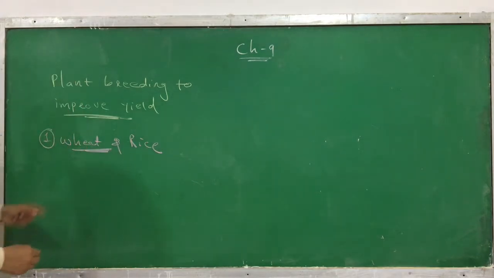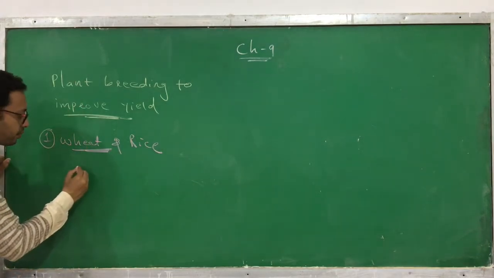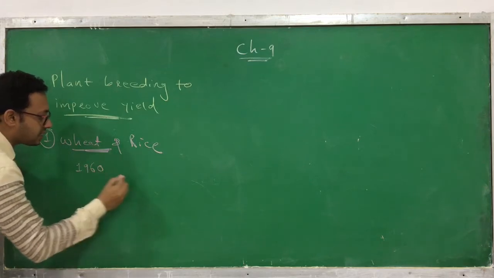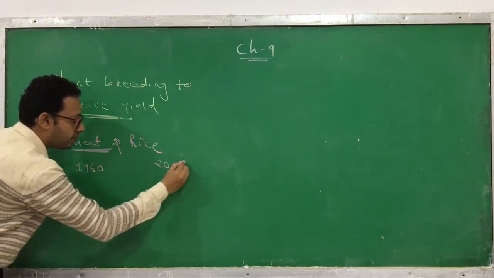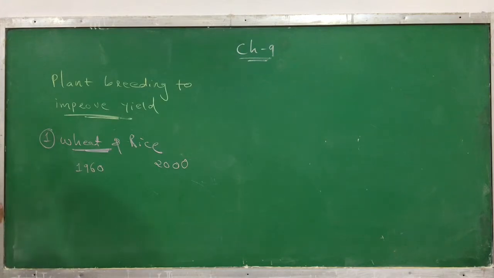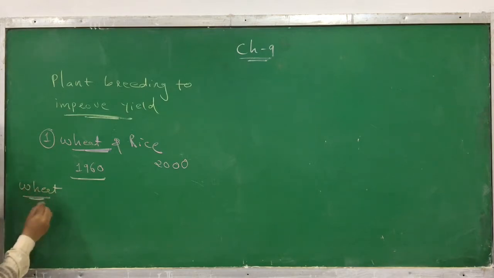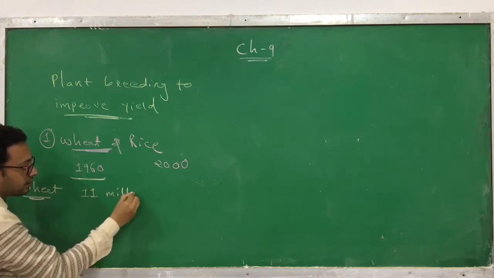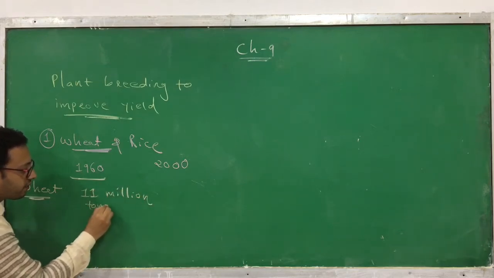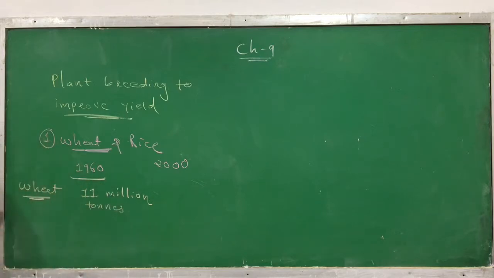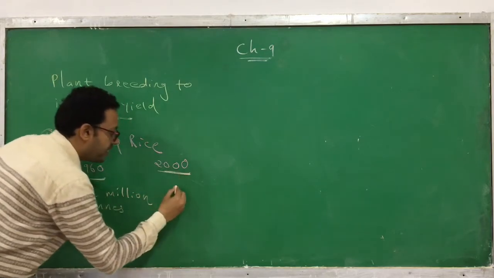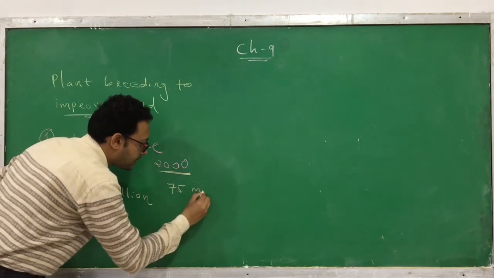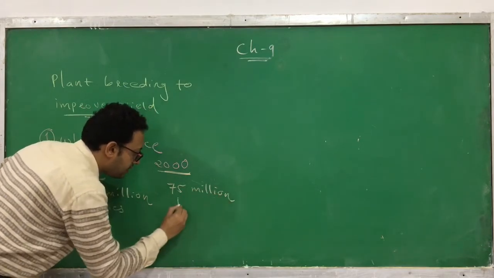If you compare the production of wheat in 1960 and in 2000, in 1960 we were only able to generate 11 million tons of wheat. But in 2000 we are able to generate 75 million tons.